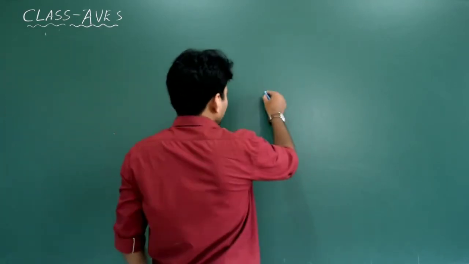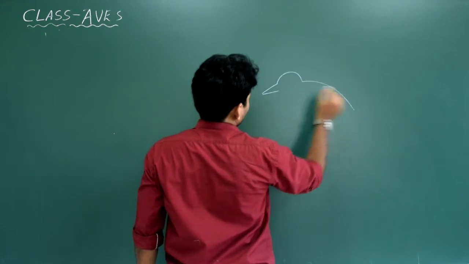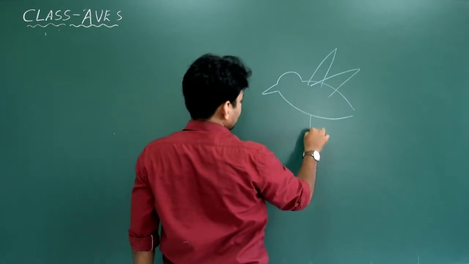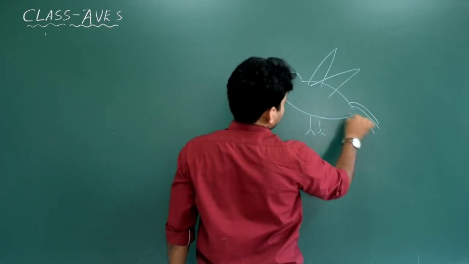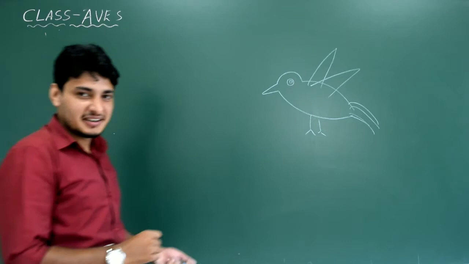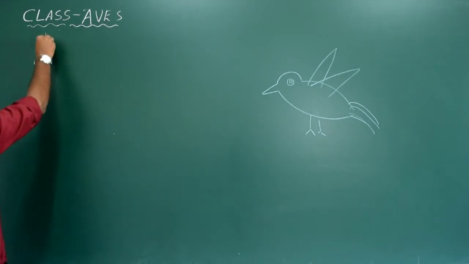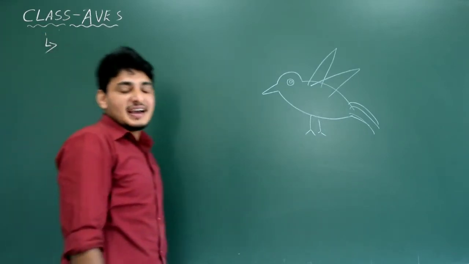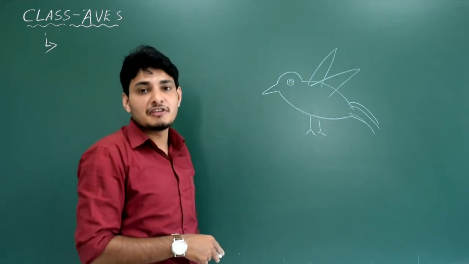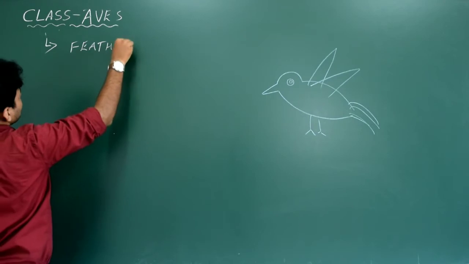Let us see that. For that we just draw a small diagram, a normal body plane of the bird. Okay, so simple, easy, done. So this is actually a rough diagram of a bird. That means I'll be talking about birds, that is nothing but class Aves. So the first is, what is the important character of a bird? Birds can fly. Why can they fly? Because they have feathers. So we write that feathers is a very important character, because of the feathers, they can fly.